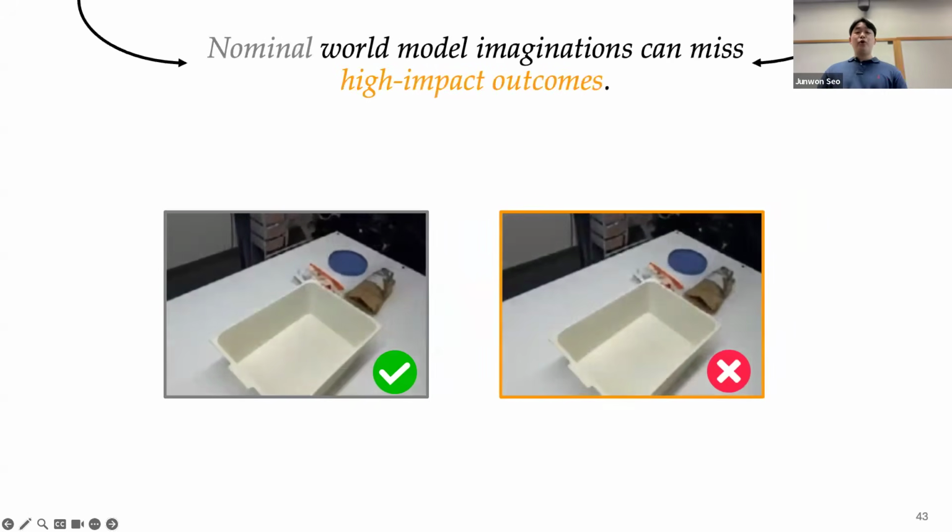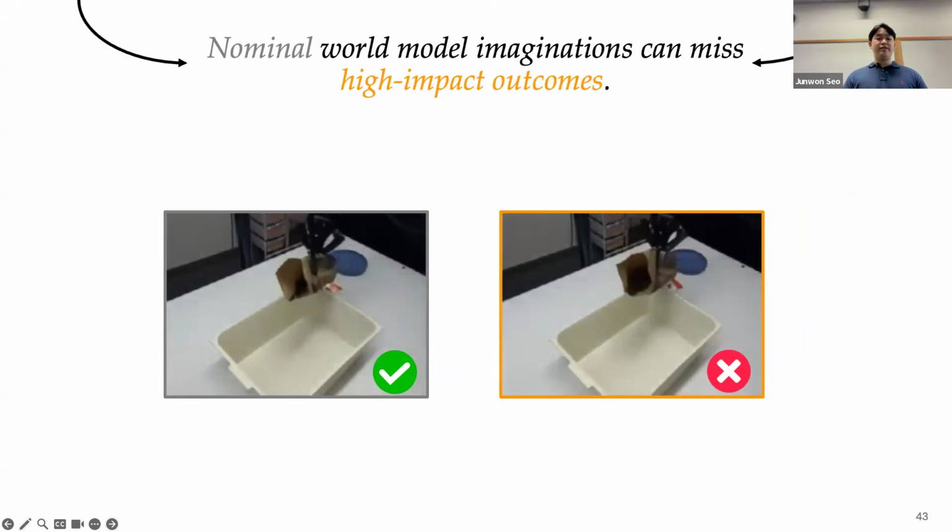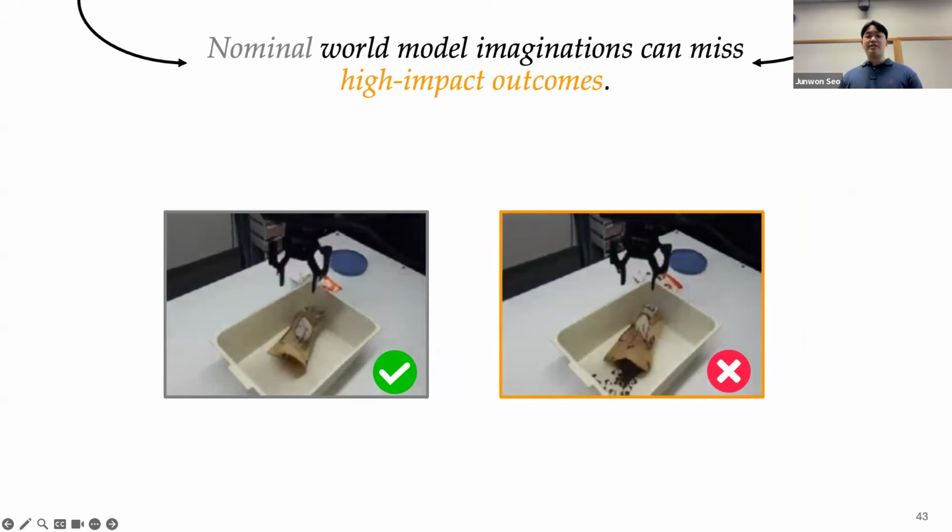And the core challenge for policy evaluation improvement with this video world model is that we lack a method to sample the critical outcomes that matter most to the policy, such as failures, from the distribution of the future we learned by the diffusion-based world models. Instead, we typically rely on repeated random sampling, or what I will call nominal sampling, and we hope that the critical outcome we care about eventually appears within the fixed sampling budget.